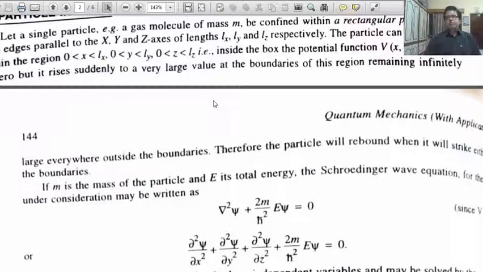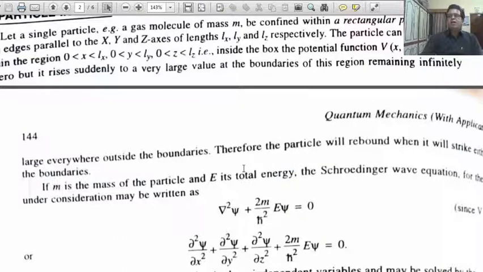Inside the box, the potential function V, which is a function of x, y, z, is equal to 0. Within the box, that means inside the box, potential function V is 0, but it rises suddenly to a very large value at the boundaries of this region, remaining infinite. So, large potential function at the boundaries, that means outside everywhere.